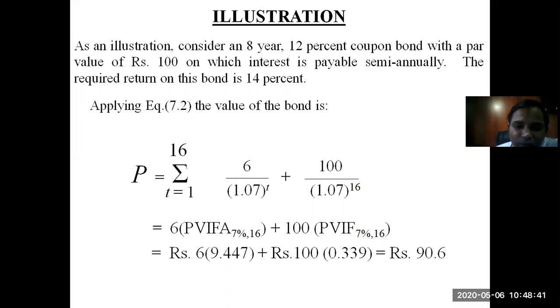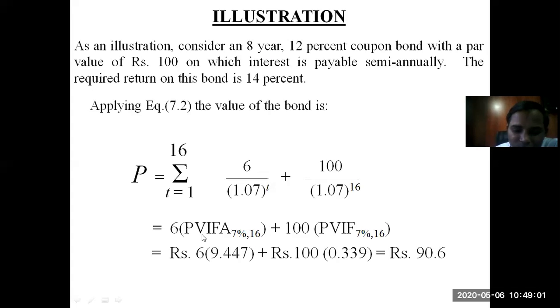So the required rate of return is going to be half because the coupon is half, and that is why the required rate of return should also be reduced. So here it is 14 divided by 2, that comes to 7 percent, and as I told you, 8 multiplied by 2 becomes 16.